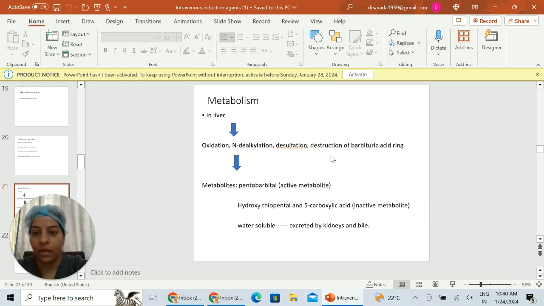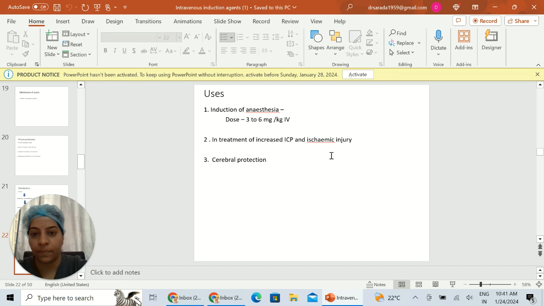Metabolism is mostly in the liver by oxidation and dealkylation, desulfation, which leads to destruction of barbituric acid ring and producing metabolites like pentobarbital, which is the active metabolite, and hydroxythiopental and 5-carboxylic acid, which are inactive metabolites, which are water soluble and excreted by kidneys. The dose for induction is 3 to 6 mg per kg IV. For children, it is 5 to 7 mg per kg IV.